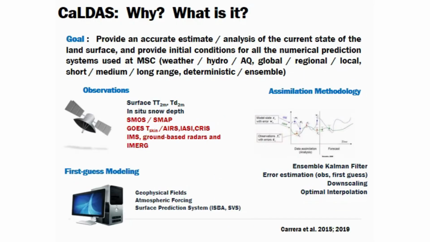So CaLDAS really has two core objectives, which are to provide the best estimate of the land surface state. This includes the surface temperature, soil moisture, snow, and also clearly to provide the initial conditions to the various environmental prediction systems that you can see listed here on the top.